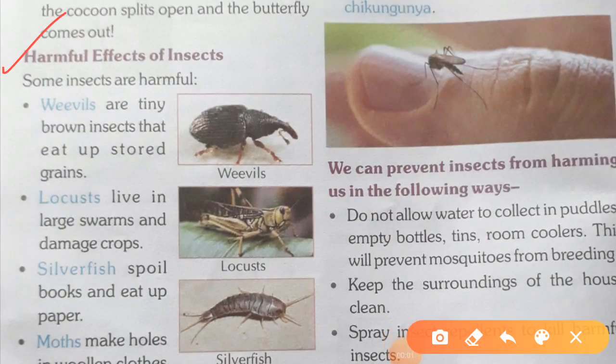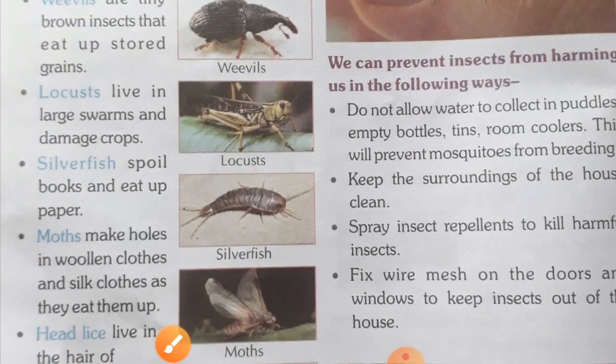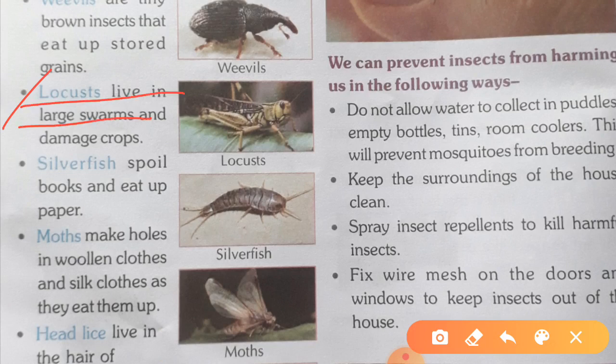Harmful effects of insects. Some insects are harmful. Weevils are tiny brown insects that eat up stored grains. Here you can see weevils. You have seen them in rice also. Now next, locusts live in large swarms and damage crops. Here you can see locusts. Silverfish spoil books and eat up paper. This is a silverfish. It is named silverfish, but it is not a fish. It is an insect.